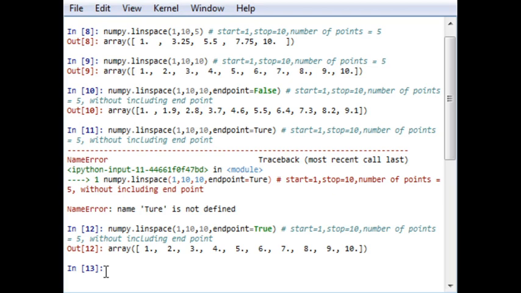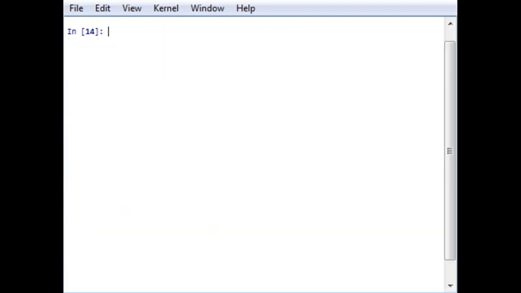Now let's move towards the logarithmic space numbers. The logarithmic space function is mainly used when you require a logarithmic axis of endpoints. When you plot a graph, if you want to plot a log-normal graph, at that time the logarithmic space function is much more used.